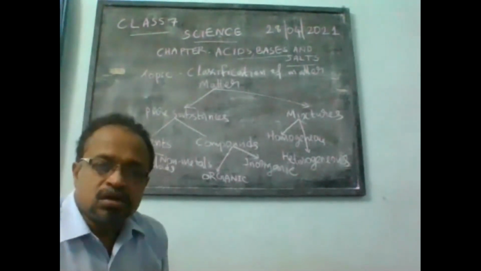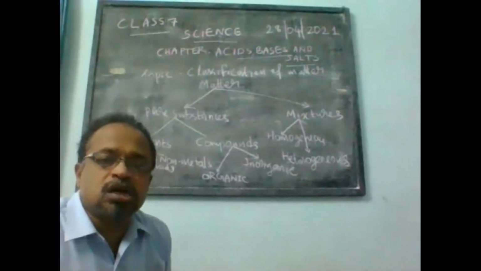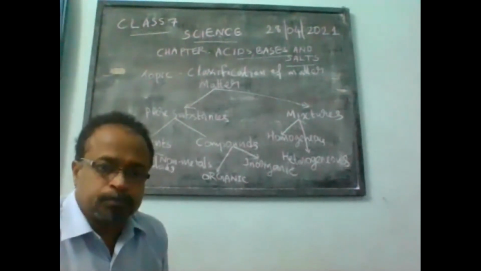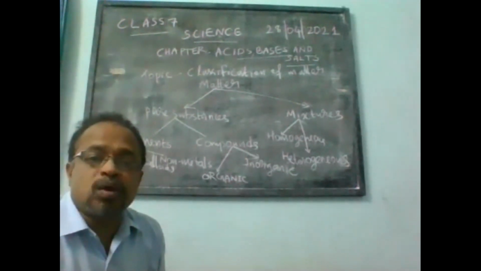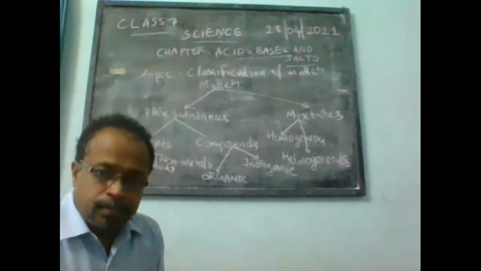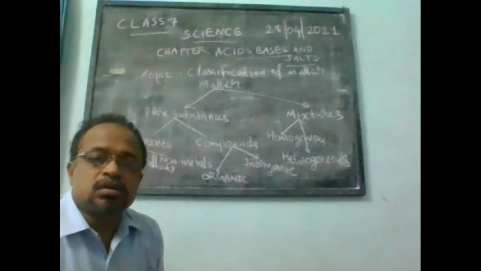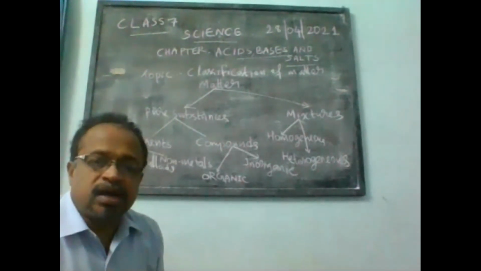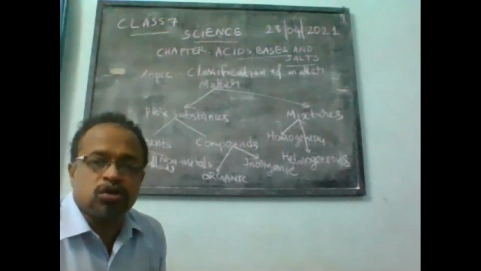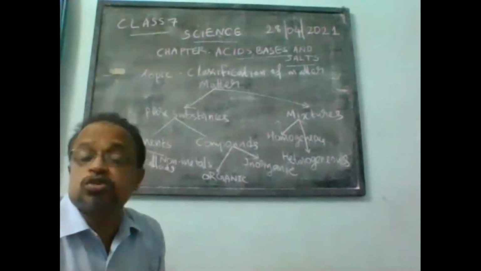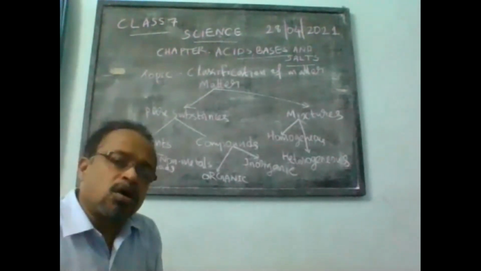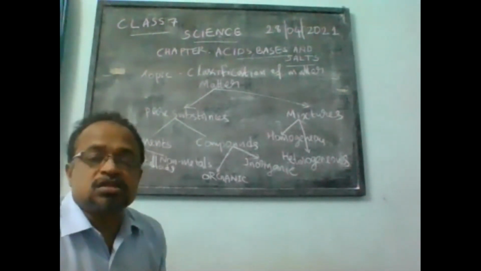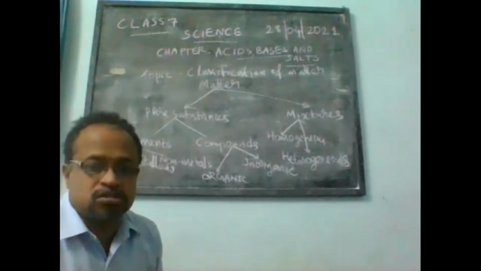This homogeneous mixture is also called a solution. In heterogeneous mixtures, the particles are unequally distributed in the liquid. For example, if you put some mud in water, you see that the mud is distributed unevenly throughout the mixture. Such a mixture is called a heterogeneous mixture. This is the broad classification of mixtures.